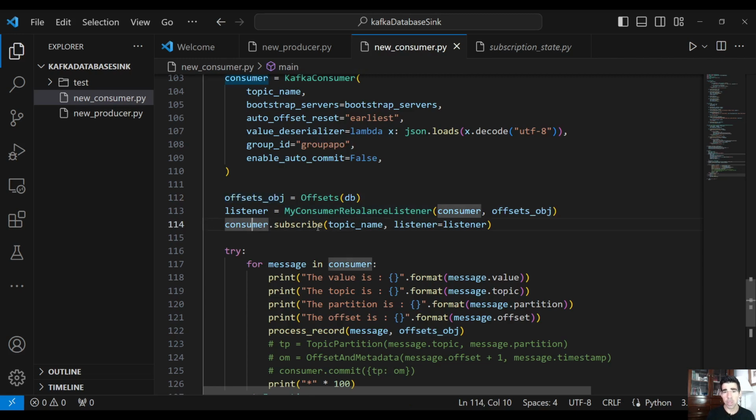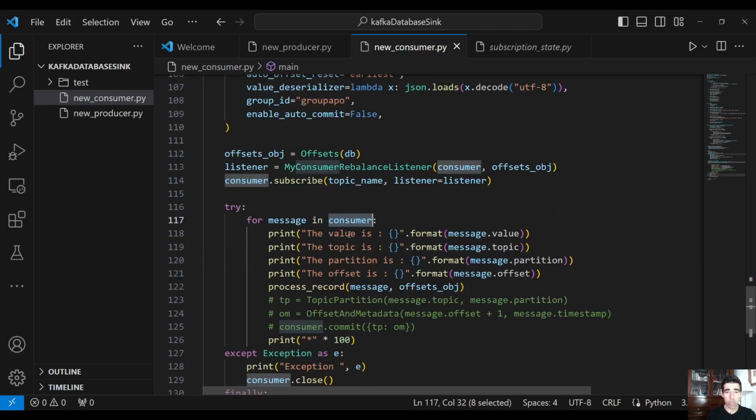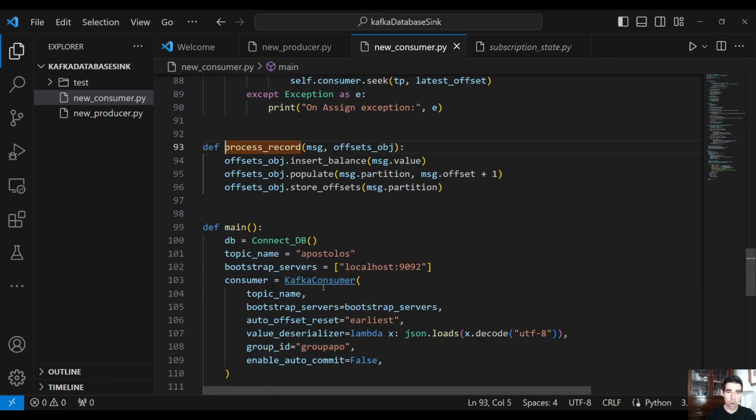And then the consumer has to subscribe to this topic, and on the listener argument we pass the listener. The next thing we do is actually start reading messages from the Kafka broker when we use our consumer. Here we print the value, the topic, the partition, the offset, and then we process the record. So if we go into this method here, we pass the offset object, and what we have to do, like, think in very simple terms.